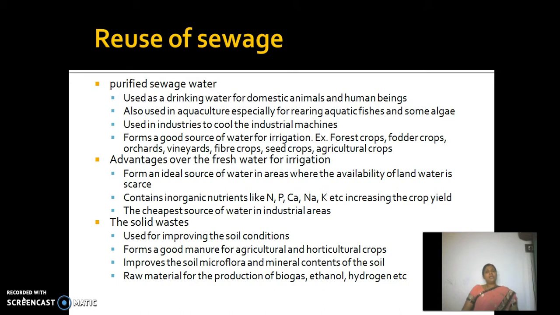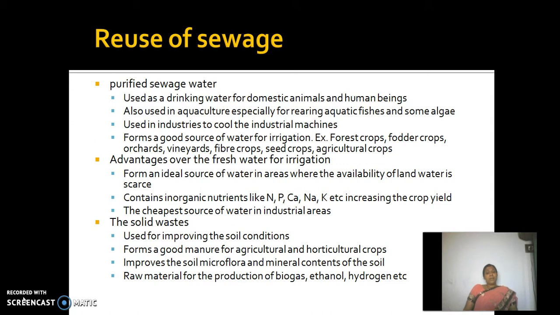Say for example, it forms an ideal source of water in areas where the availability of the land water is scarce. When the water table is low, then the only available thing is the sewage water. You can treat the sewage water by various methods, and you can reuse the sewage water for irrigation wherever you have water scarcity.